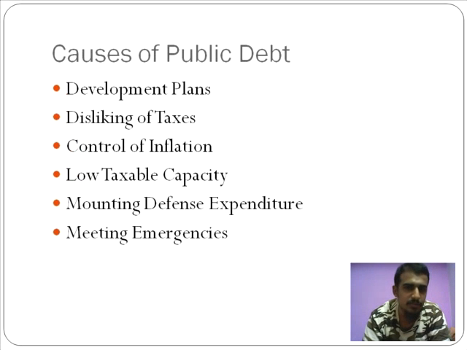Now, why do we have so much public debt? Why is the government forced to borrow from different sources? Aren't the revenues from within the country good enough? Not really. Now, here are the reasons why it's not good enough. Firstly, development plans. The monorail which they put up in Mumbai cost 14,000 crores. Okay, 14,000 crores. You can imagine how expensive this number is. Now, 14,000 crores is the amount of money the Government of India spends in a year for education in the country. Now, when I say education in the country, I mean